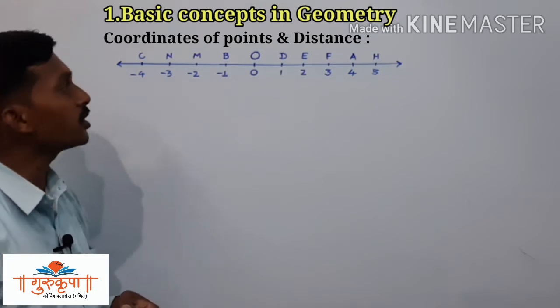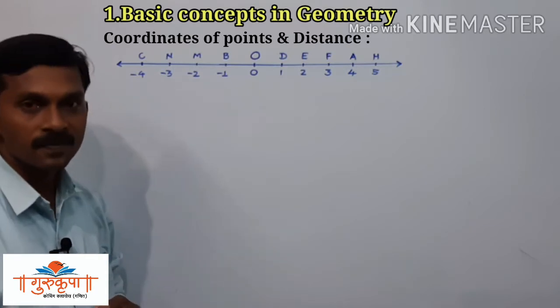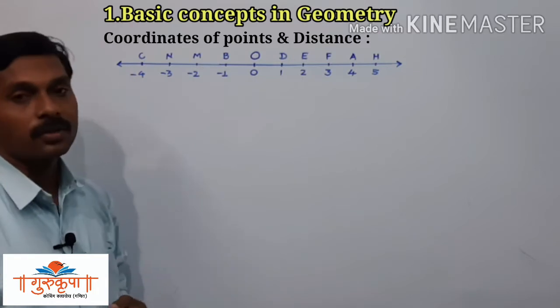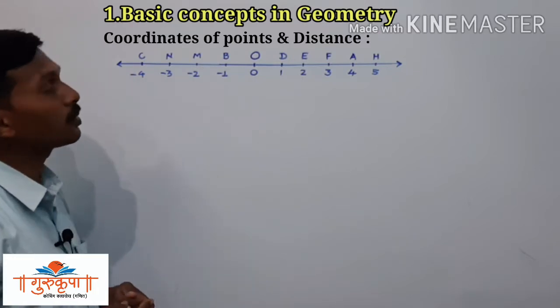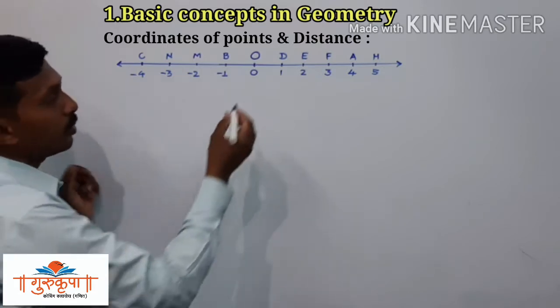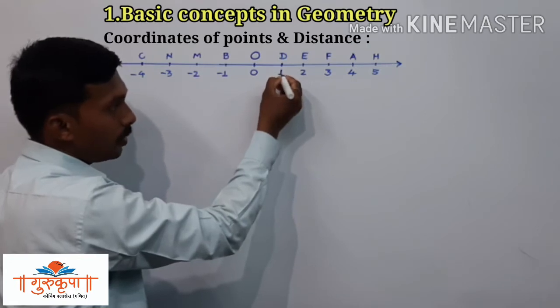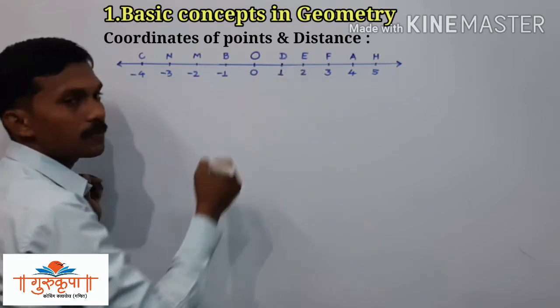How to find the distance between the 2 points, or what is the exact distance between the 2 points, and the coordinates of the points. So here we will start from the coordinates of the point. It is too easy. The coordinate of this point D is 1.